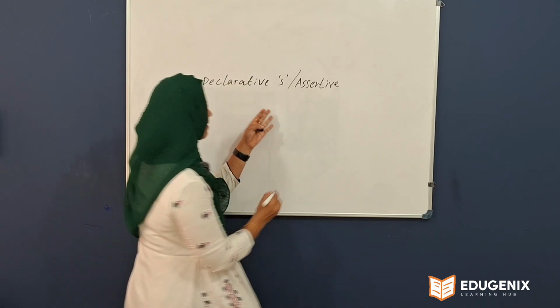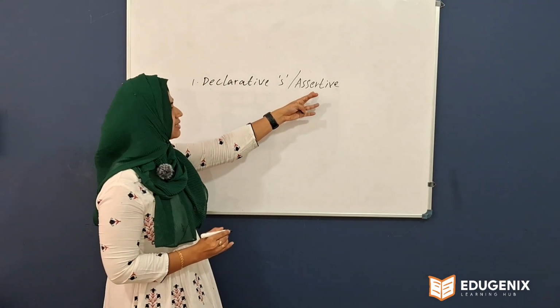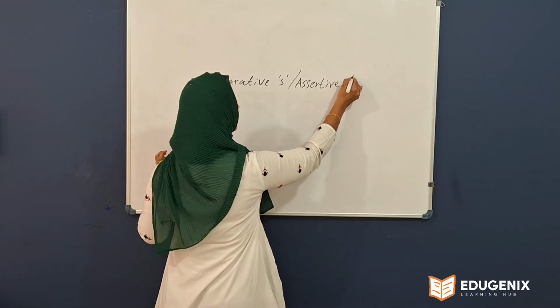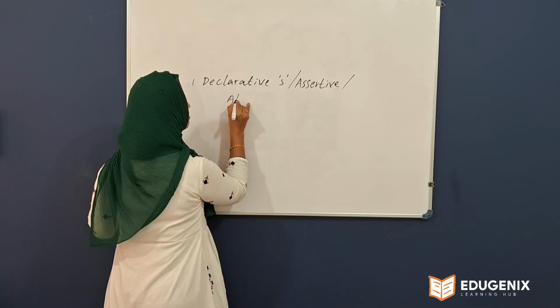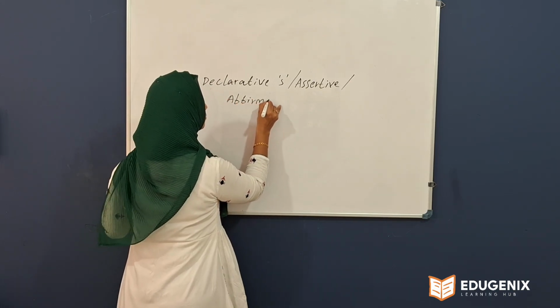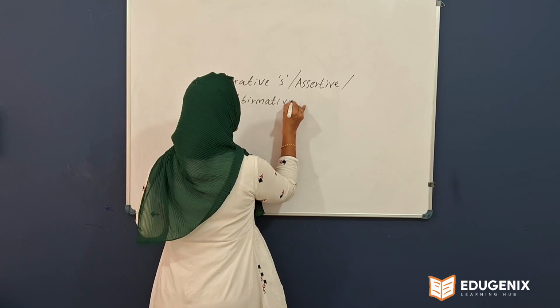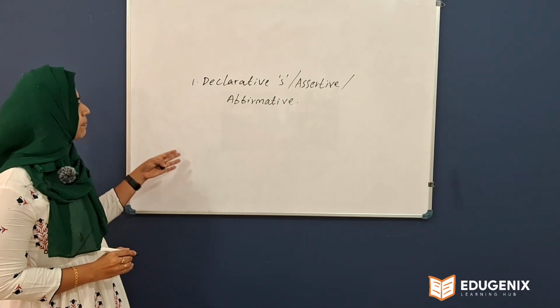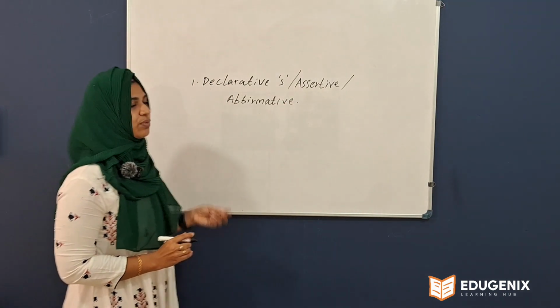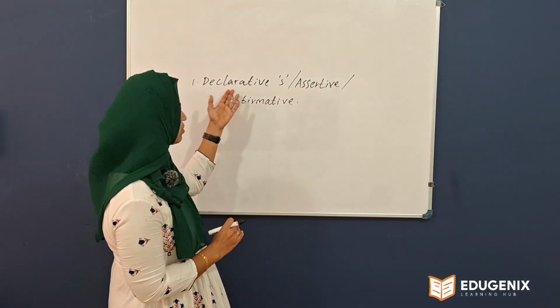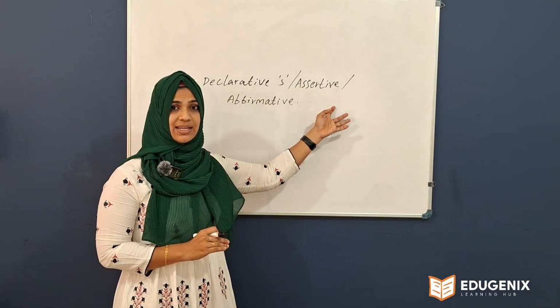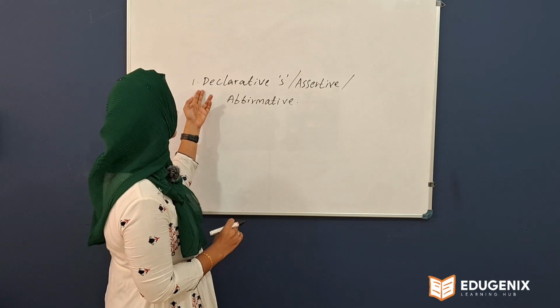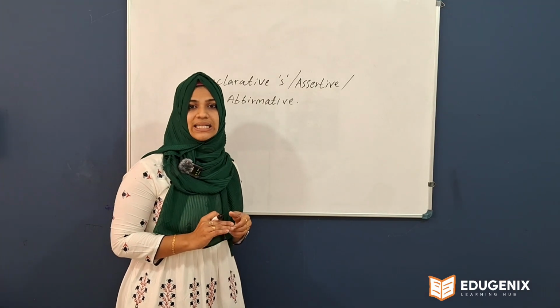That means the another name for declarative sentence is assertive. Again, it is known as affirmative. So this is the first type of sentences. It is also known as assertive sentence. Another name for declarative sentence is affirmative sentence.